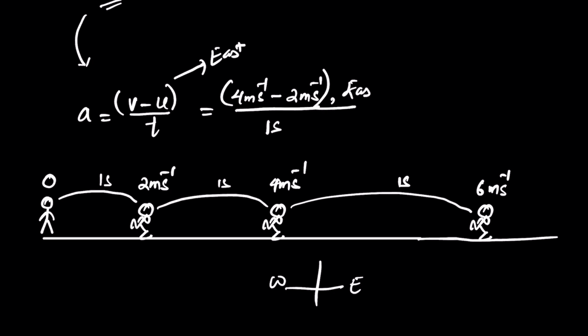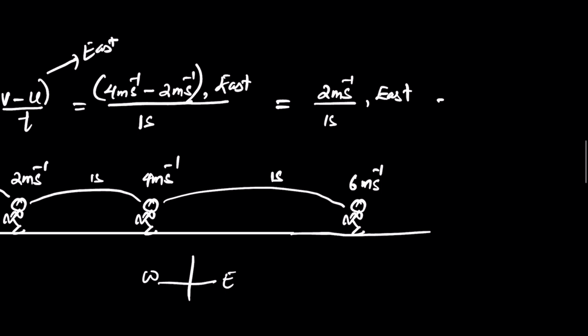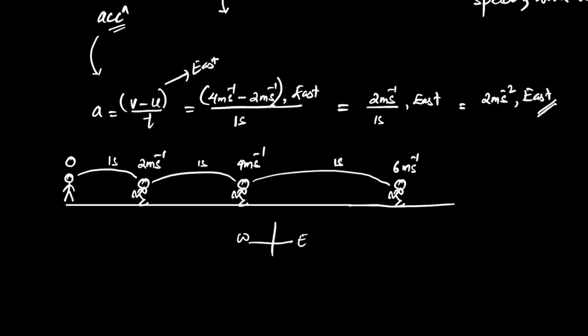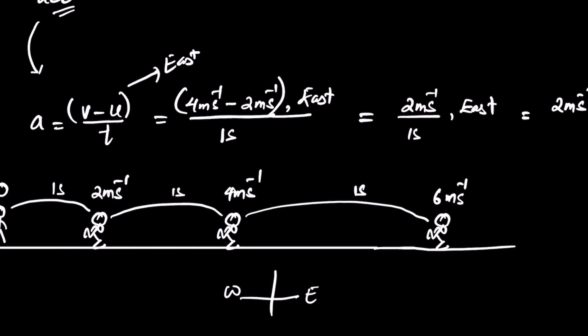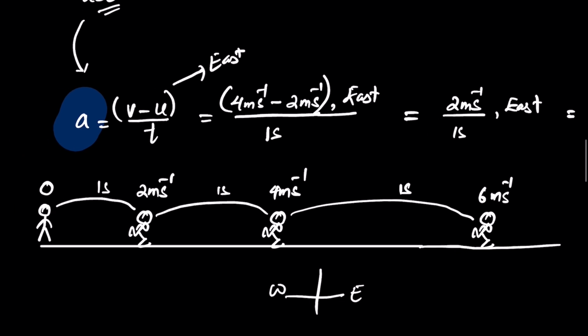When you divide 2 meters per second by 1 second, you get 2 meters per second squared. So in short, the acceleration direction is the direction in which the change in velocity happens. Keep this in mind.